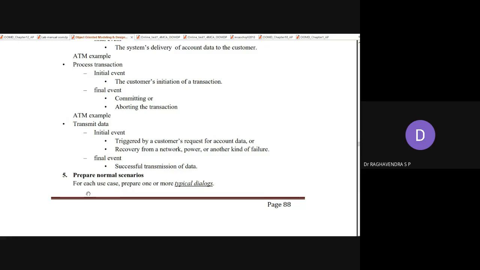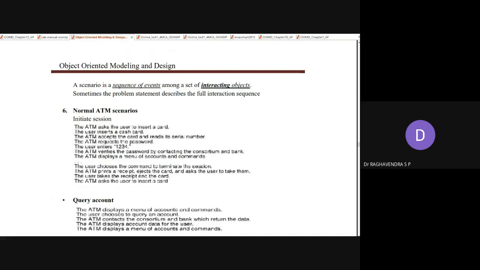For each use case, prepare one or more typical dialogues. Dialogues are the conversations. We have to represent everything in the form of English-like sentences. A scenario is a sequence of events. Sequence is one after another. Events means some happenings among a set of interacting objects.